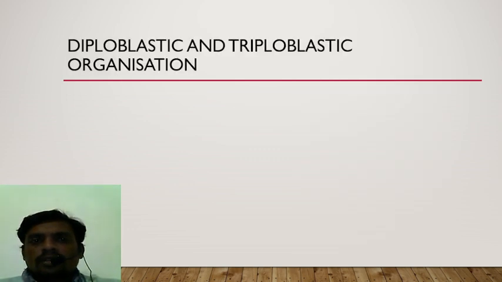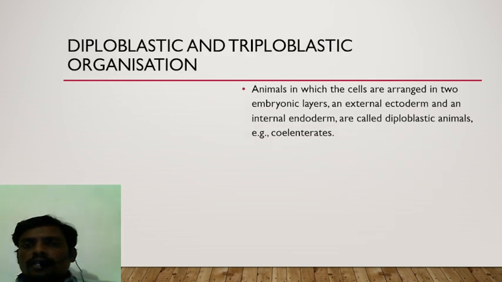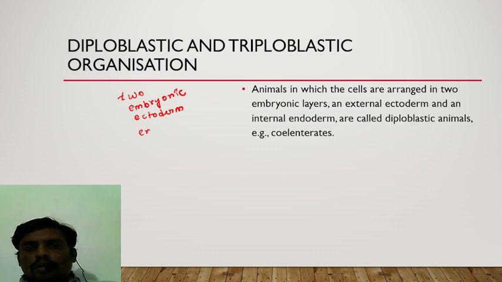After this, diploblastic organization and triploblastic organization. What do you mean by that? If the cells are arranged into two embryonic layers, the embryo contains two layers, an external ectoderm and an internal endoderm, because of these two layers they are called diploblastic organisms.